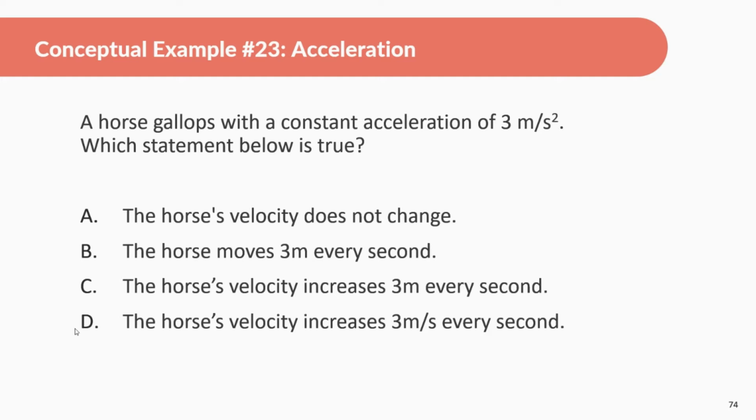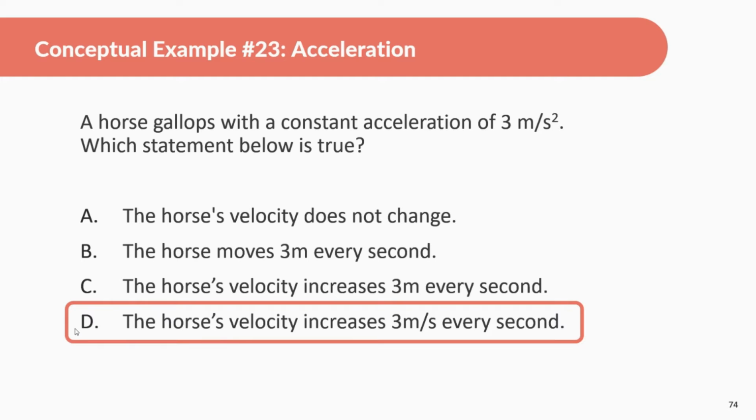Okay, so this would be D. And again, I know we already talked about this, but we're just learning this, so I just want to go over it. This means the horse, I'm going to draw a box here, at first it's not moving. But then 1 second later, it's going to be going a bit faster. It's going to be going 3 meters per second.